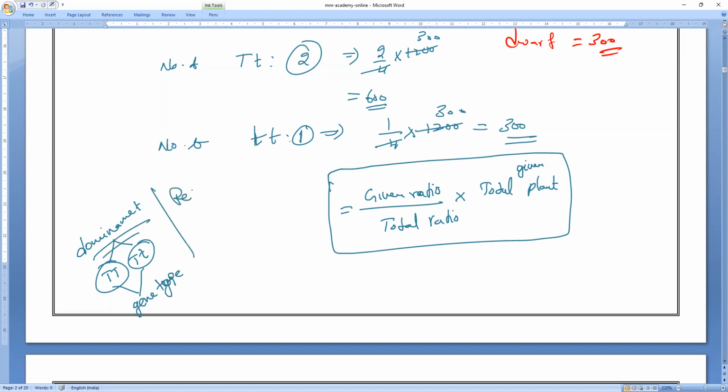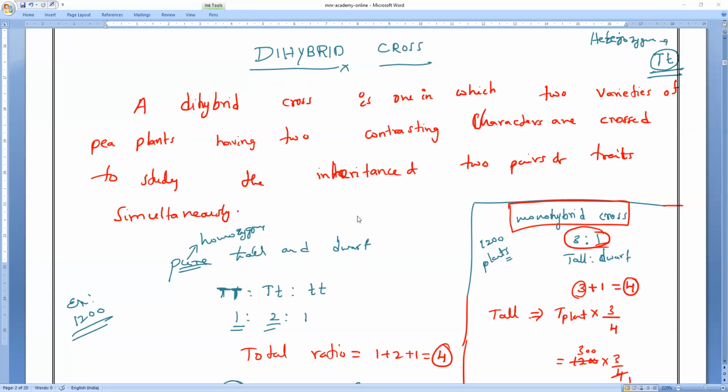But the recessive one, only one possibility. What is that? Small t. Clear? Anything you doubt, you can ask. So this ratio for calculating the number of plants, 100% there will be a question every year. Definitely in 5 mark, 1 mark it will be there.